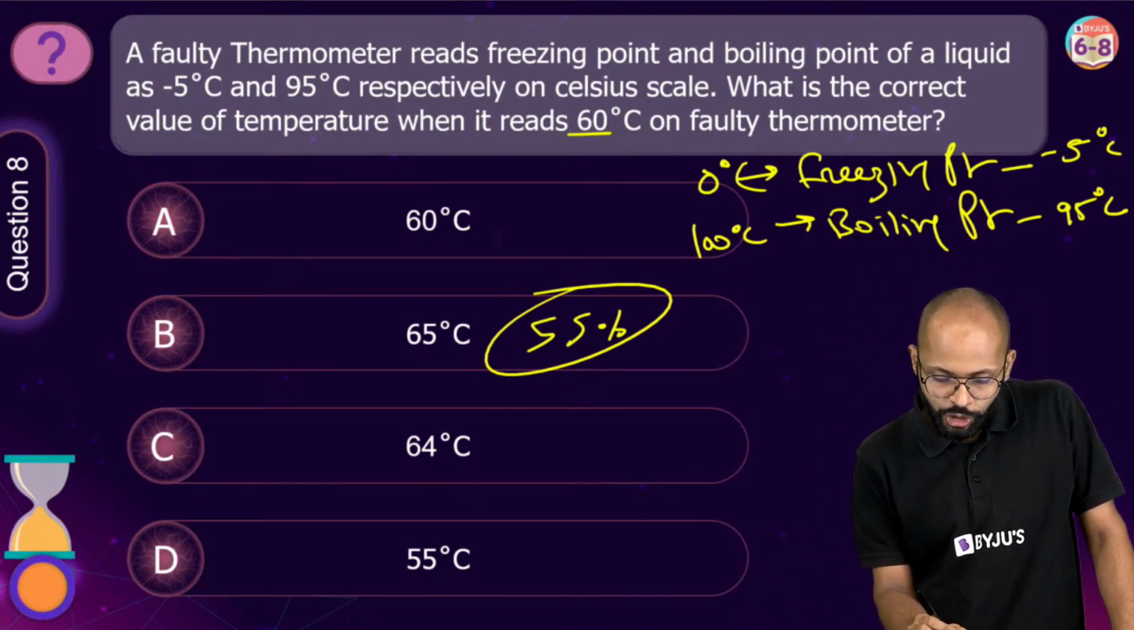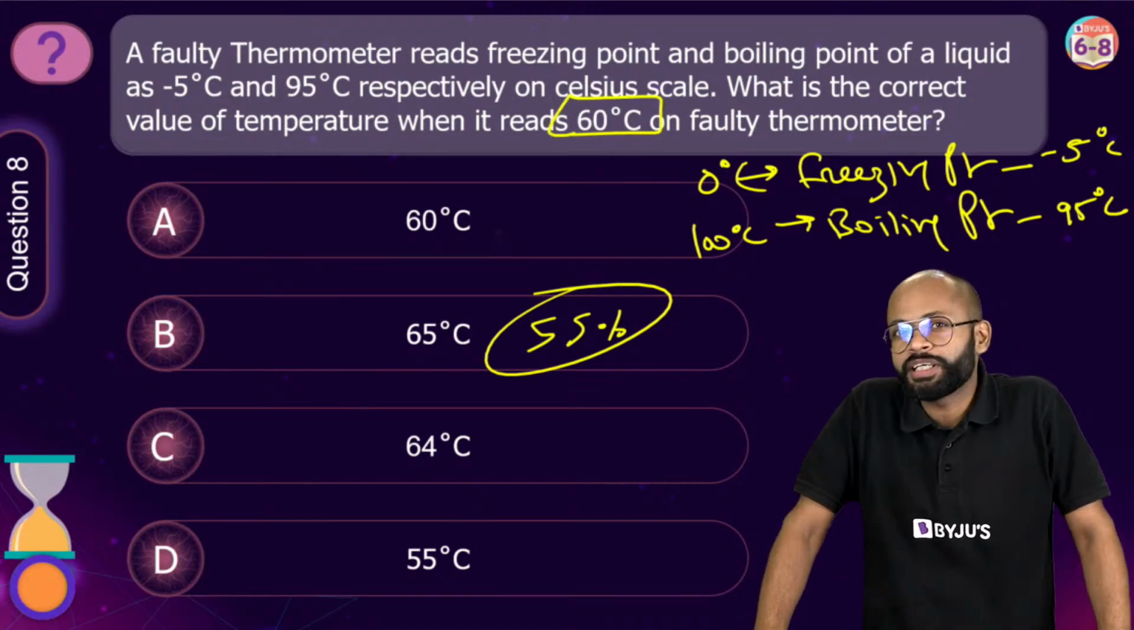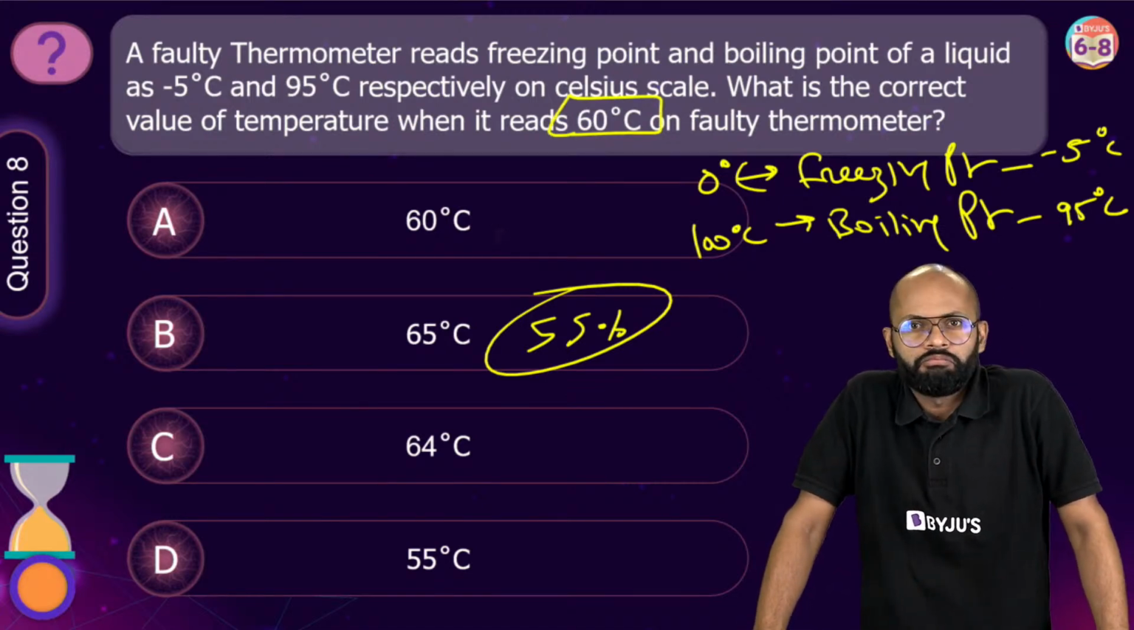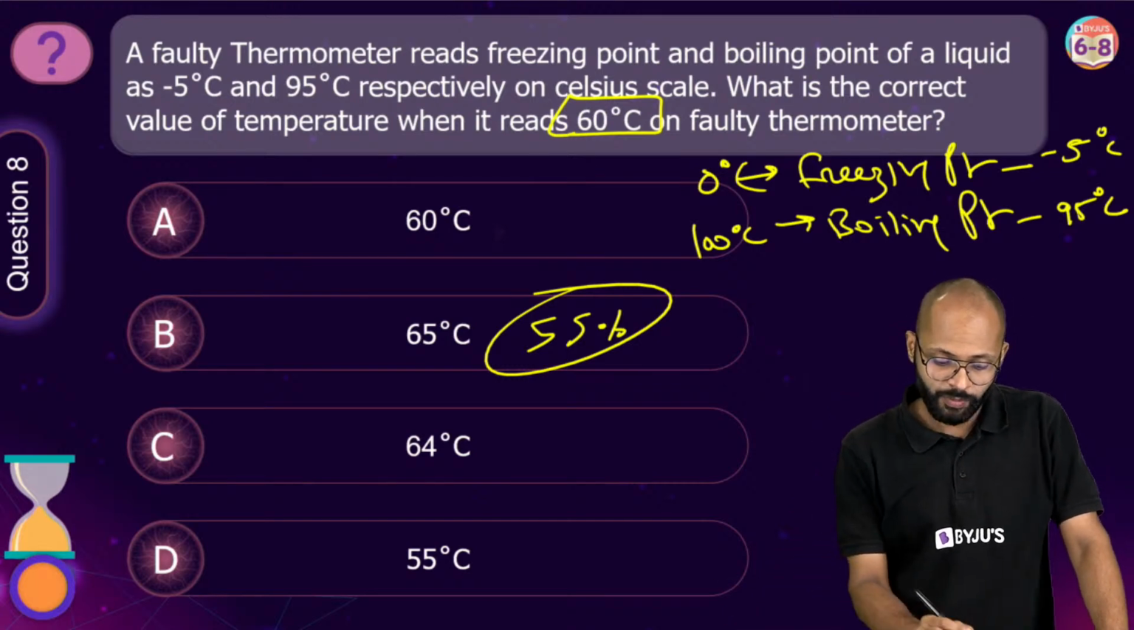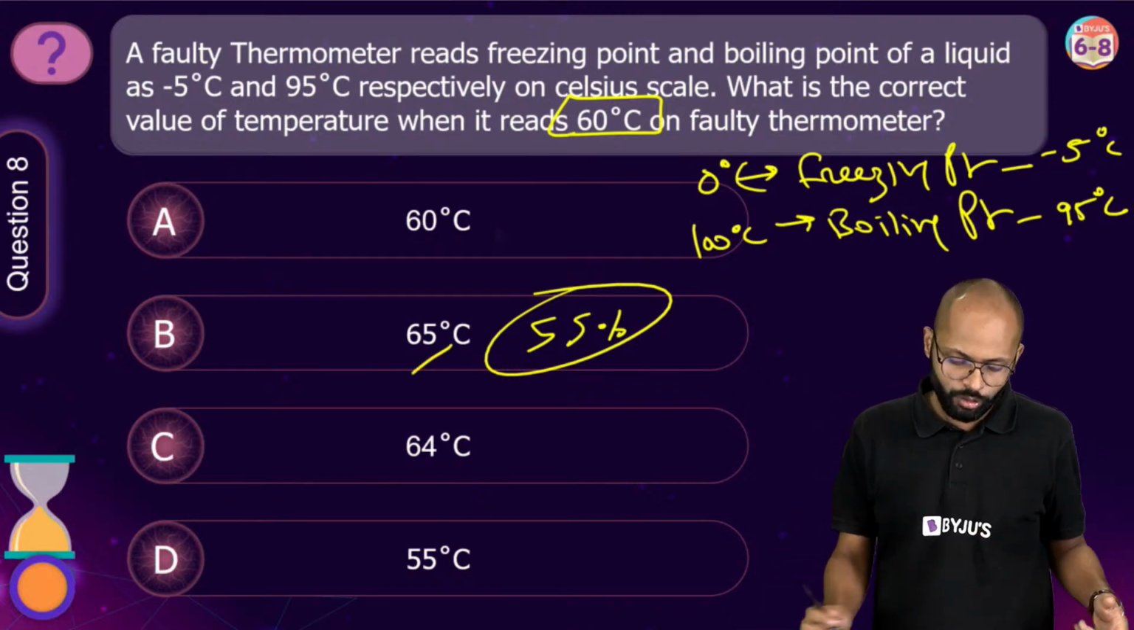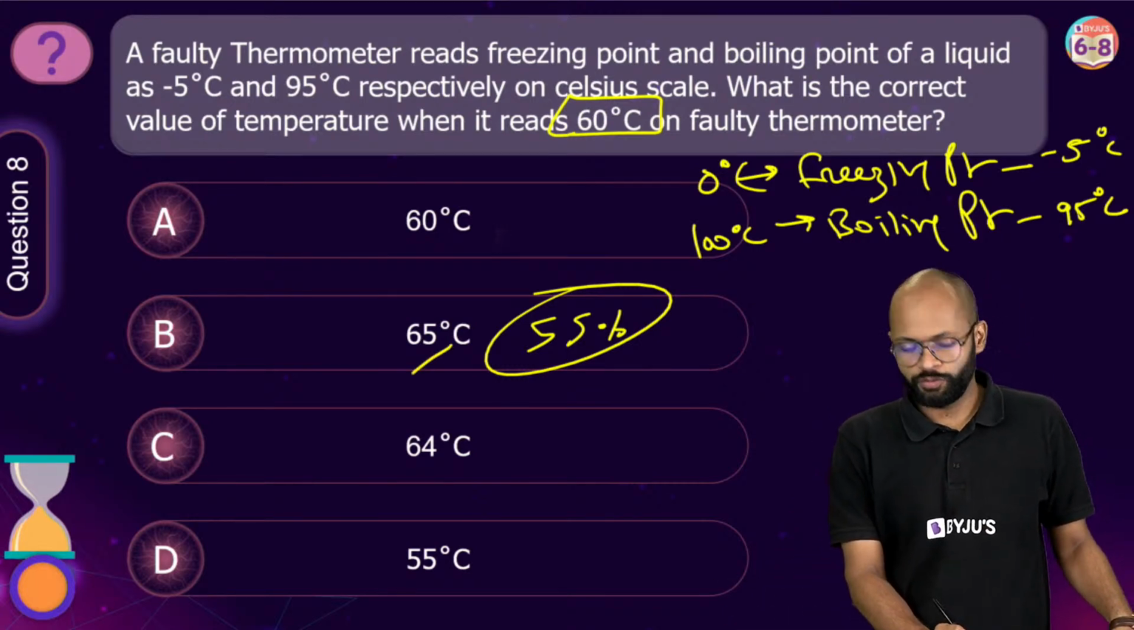सो इफ इट इज शोइंग 60 डिग्री, एक्चुअल में कितना होगा? 65. As simple as that, है ना? That's why 65 becomes the correct answer. And you know what? There is a formula also for this.